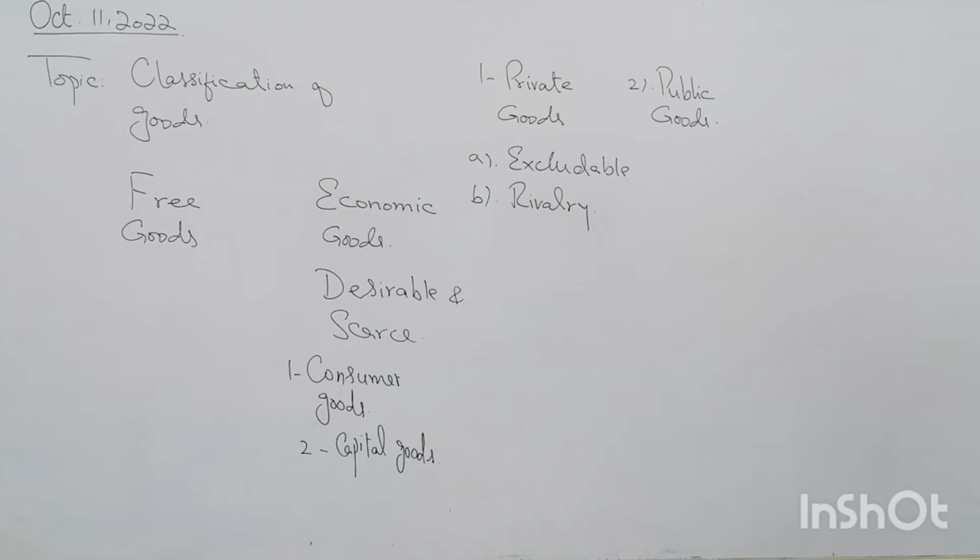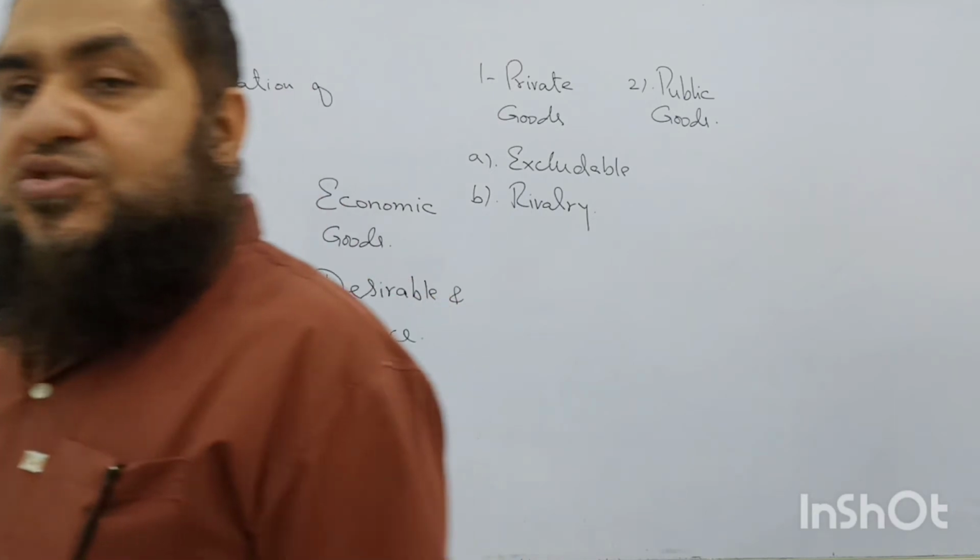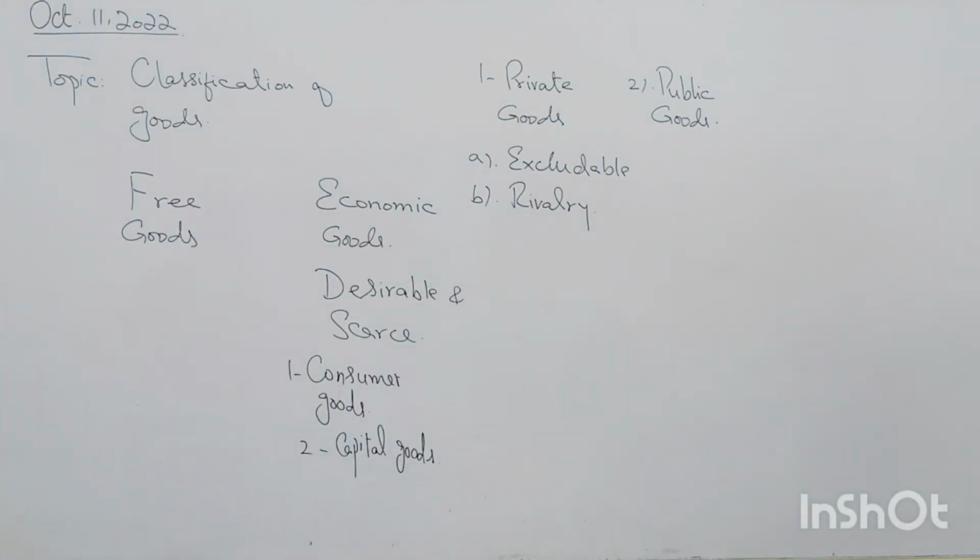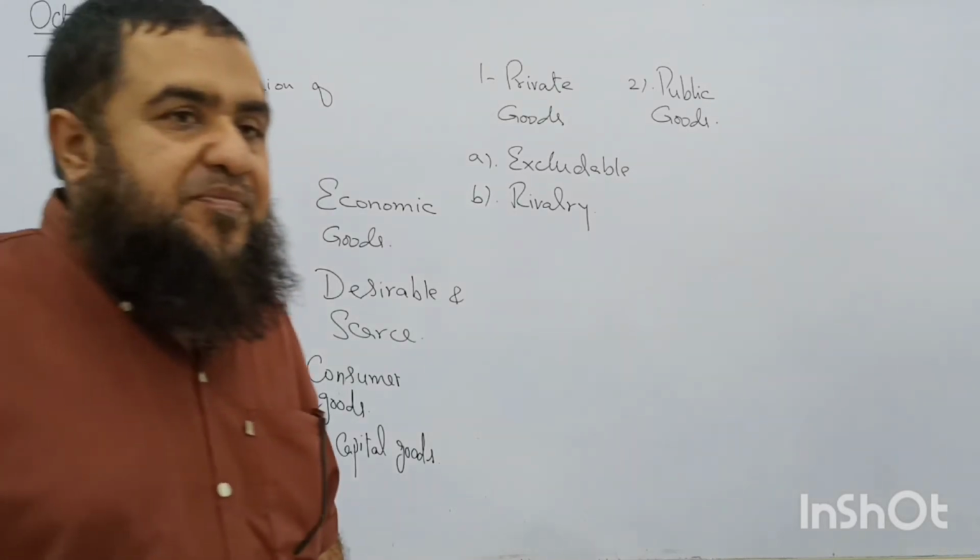If you buy this good from the market, its supply for other buyers will decrease. Like there are 4 or 5 buyers in the market, so everyone will try to get this good, and once one person has purchased, its supply for the rest of the people will decrease by 1 unit. So rivalry means everyone will try to get it as early as possible, before it finishes in the market. Rivalry means this thing. Alright? And there is no free rider problem. What do you mean by free rider?